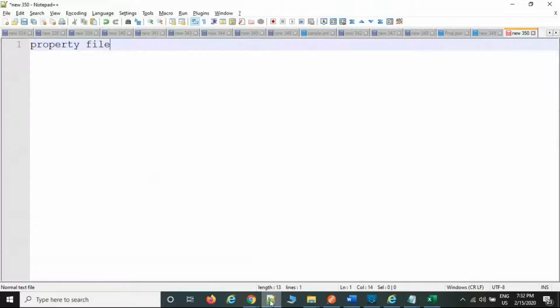Not only MuleSoft, in all programming languages property files are created. So what information are they going to use? Username, password, connection details, and any folder path. These are common for the entire project. Like the HTTP connection we are using now, the file path we are using now. So these are the file path and HTTP connection details, username, port numbers. This is common information used throughout the entire project.